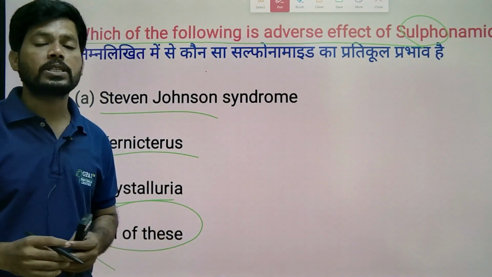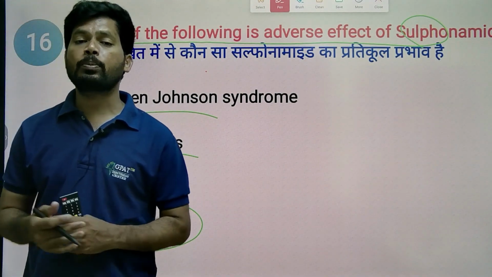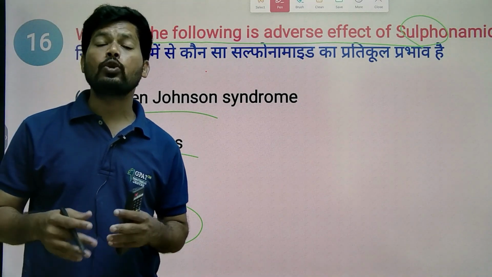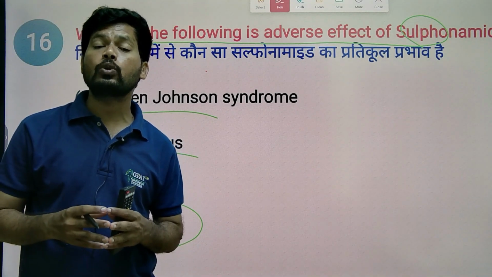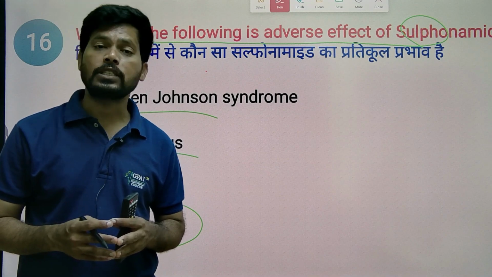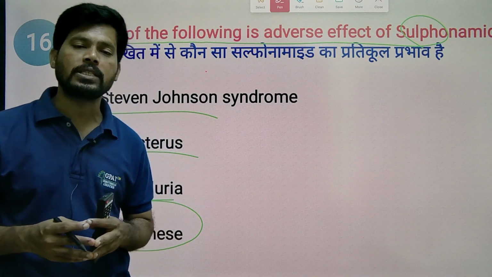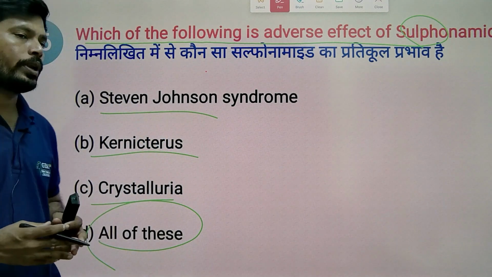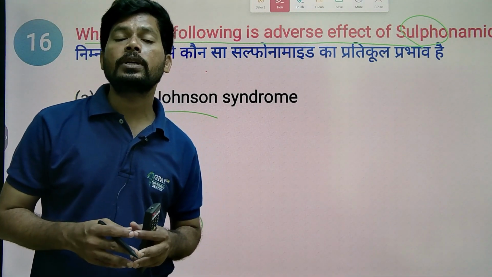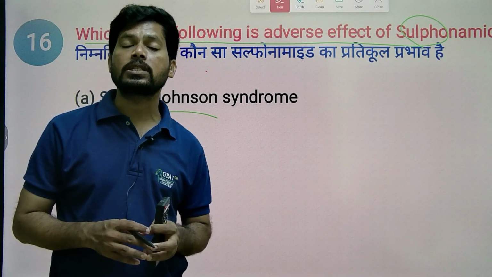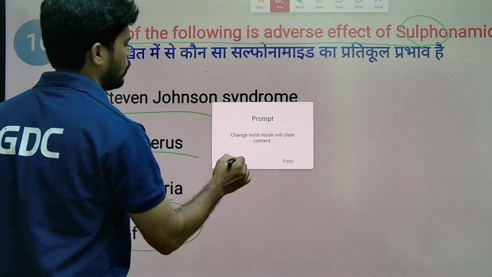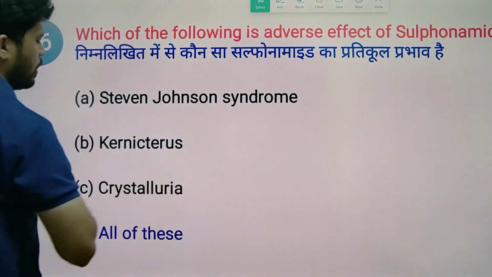Stevens-Johnson syndrome is characterized by different types of allergic reactions. Kernicterus is jaundice in newborn babies. If a pregnant mother took sulfonamides, the newborn baby can get jaundice, kernicterus, neonatal jaundice. And crystalluria: due to the difference in pH, sulfonamides may precipitate and form crystals in the urinary tract. So the answer is all of the above.